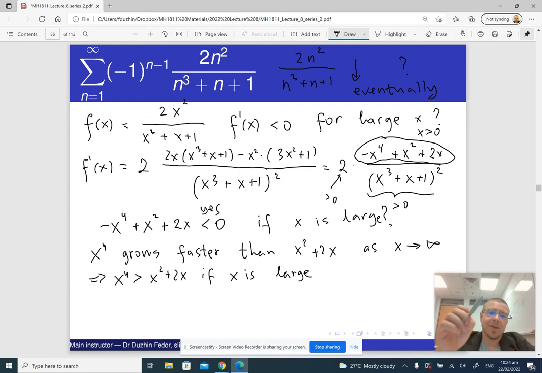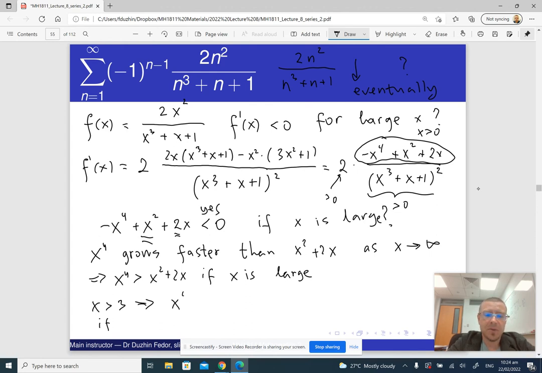So the idea is that I'm going to count all the coefficients. The coefficient in front of x squared is 1, and the coefficient in front of x is 2. So the sum of the coefficients is 3, right? Which means that if x is bigger than 3, then I can multiply this by x cubed to get x to the 4.